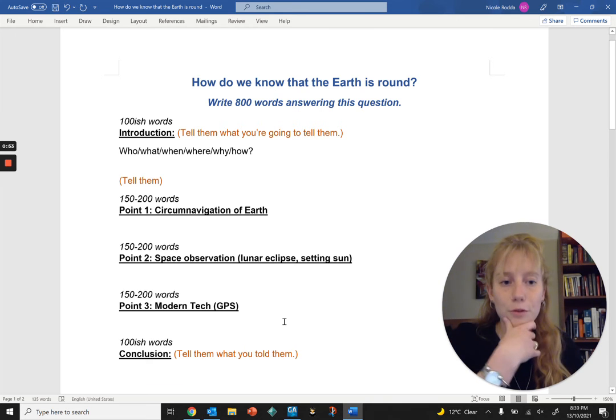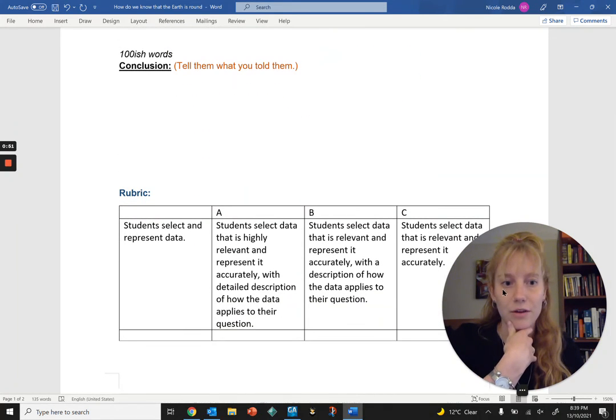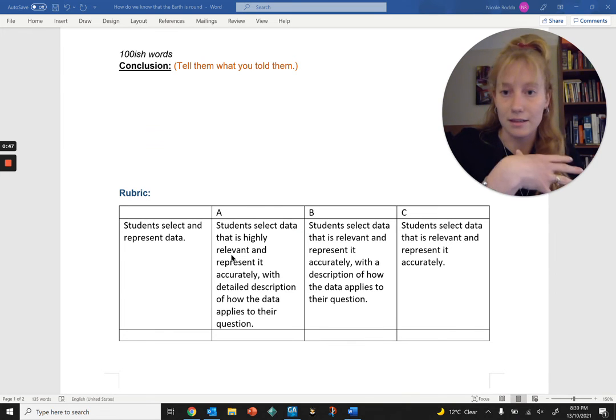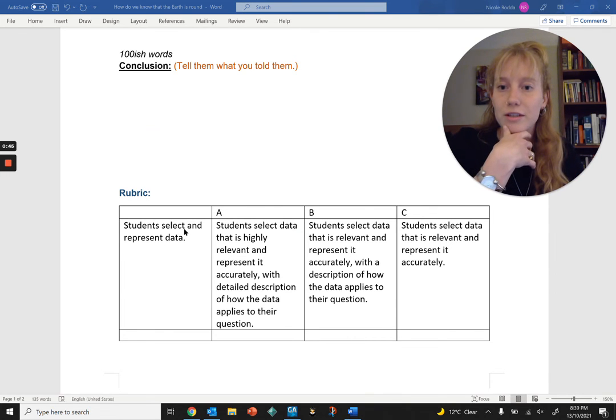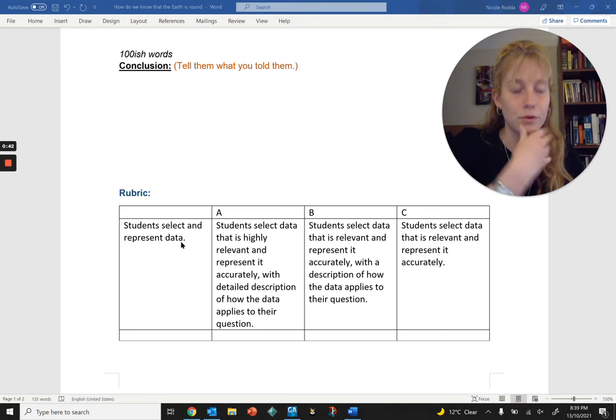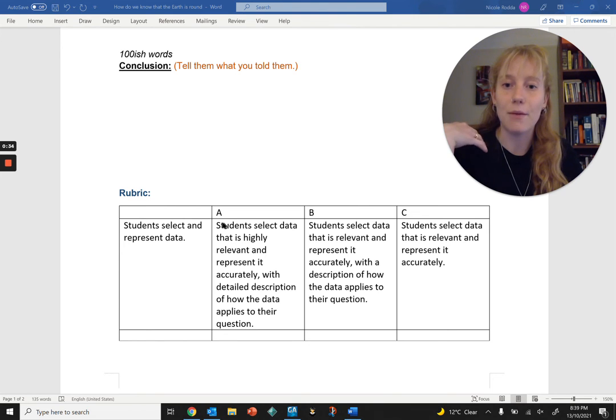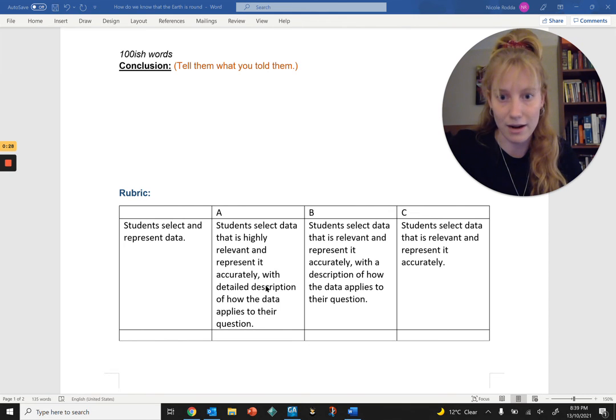Now, some of you may also have a rubric that you need to address. This is just a very basic thing as an example. Rubric: students select and represent data. You might see something like this for an essay. Usually your teacher will give you some indication of what they want to see. But let's say I want to get this A and I want to select highly relevant data, represent it accurately, all that kind of stuff.